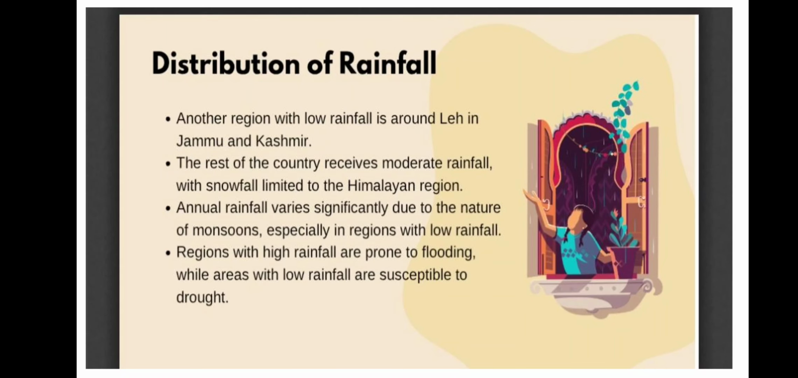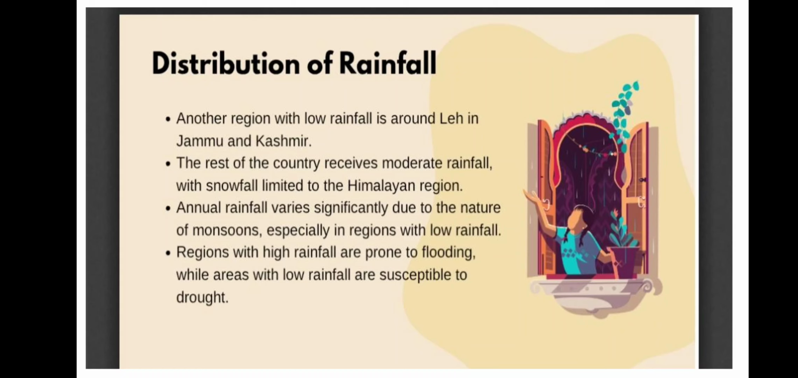Next we have another region with low rainfall, which is Leh in Jammu and Kashmir. The rest of the country receives moderate rainfall with snowfall limited to the Himalayan region. Okay, and annual rainfall varies significantly due to the nature of monsoon, especially in the regions with low rainfall.